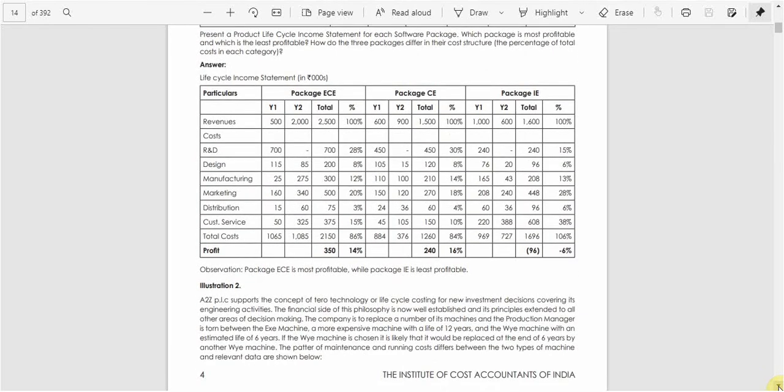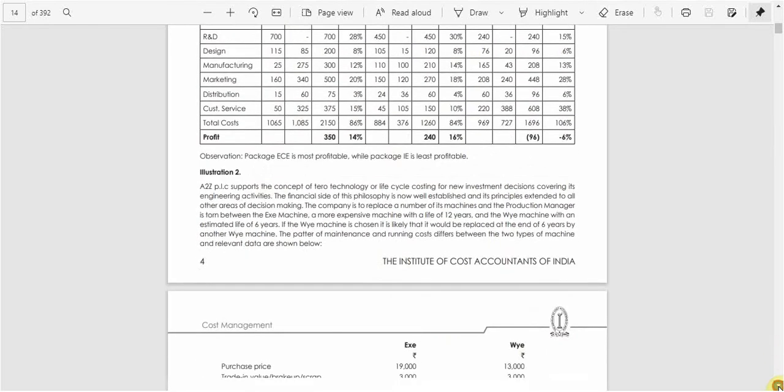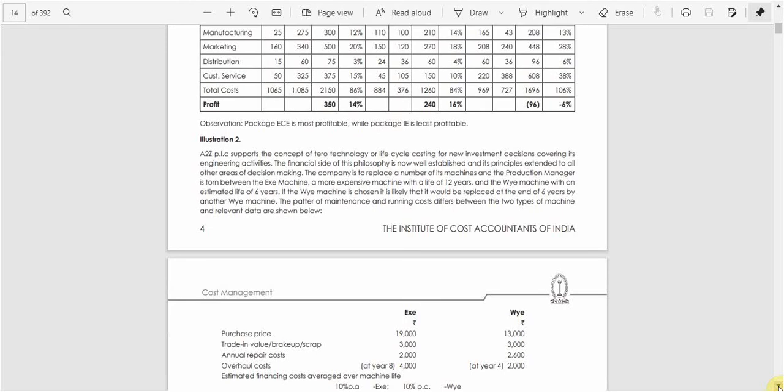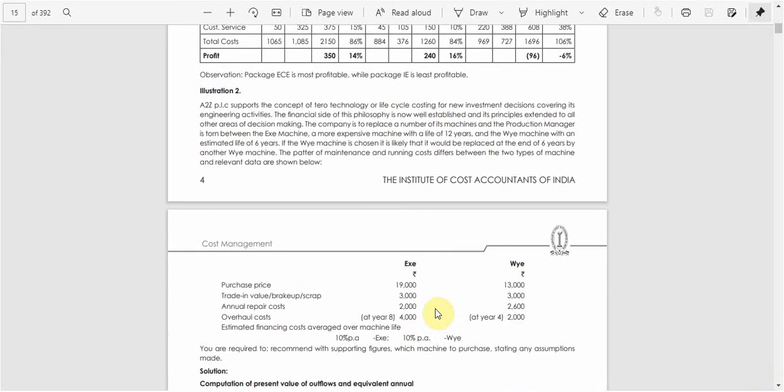Let us go to the second illustration. In this illustration, A2Z PLC supports the concept of Terotechnology or lifecycle costing for new investment decisions, covering its engineering activities. The financial side of this philosophy is now well established, and its principles are extended to all other areas of decision making.